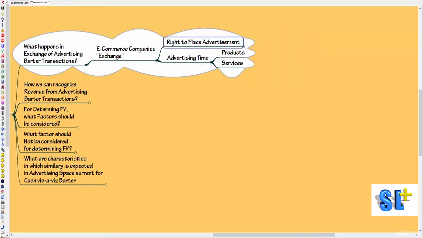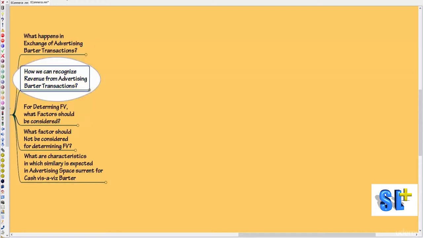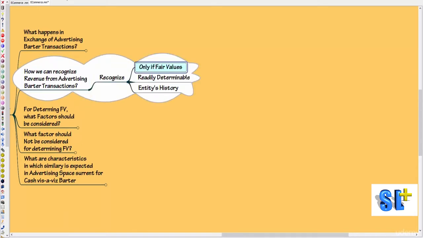Similarly, they can also exchange advertising time for products and services. So this is what is happening in an exchange of advertising barter transactions. No cash is involved, rather advertisements are exchanged. Now, how are we going to recognize revenue from advertising barter transactions, because there is no cash involved? We can recognize it only if fair values are readily determinable from the entity's history.